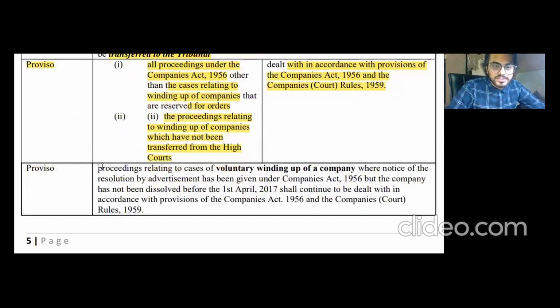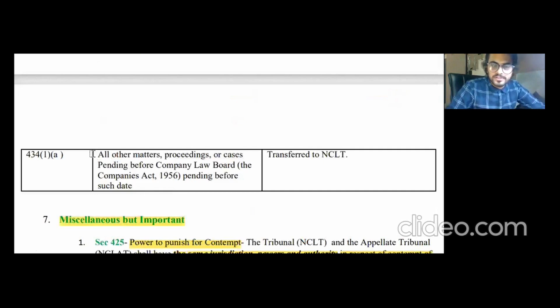All right. So the next point is about proceedings related to voluntary winding up. If a voluntary winding up case is there, then it shall also continue to be dealt with in accordance with the provisions of the Companies Act 1956, if the company has not been dissolved before 1st April 2017. So this is also a particular date which needs to be learned. All right. So this is over, and this was the first point which I made at the last, that all the proceedings will be transferred to the NCLT. All right. I hope this is the crux of the section.